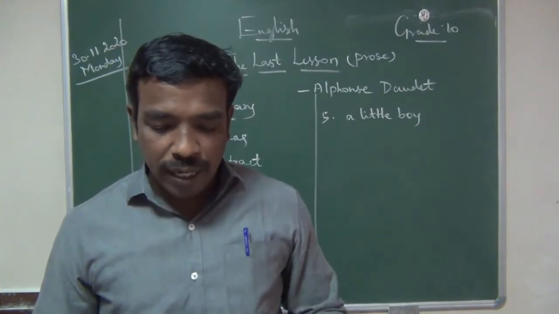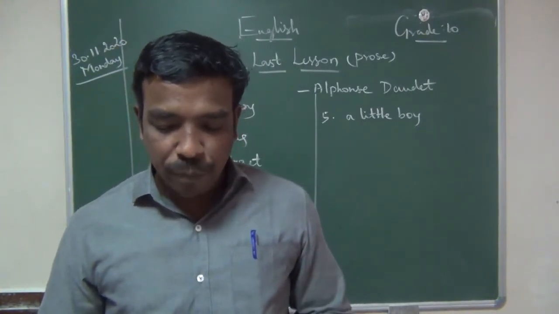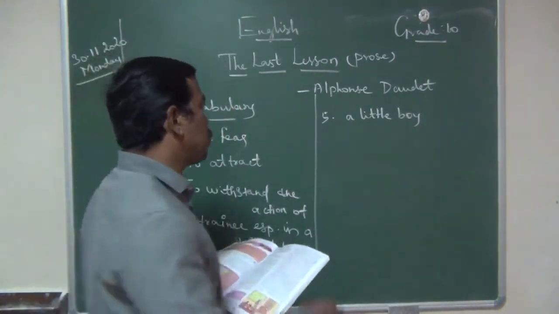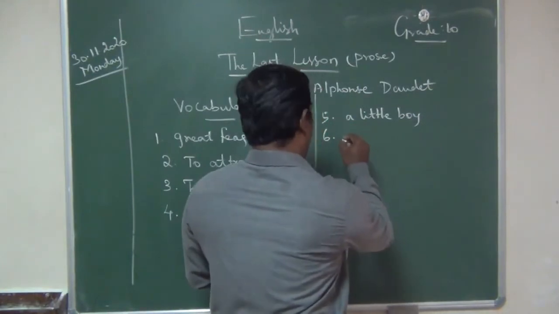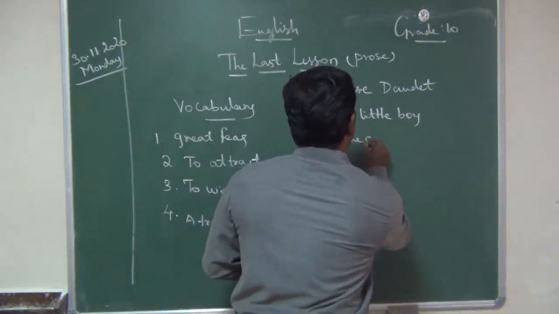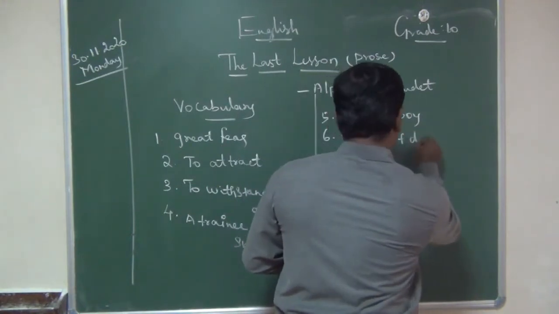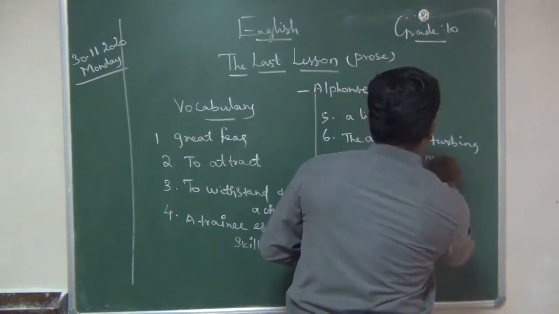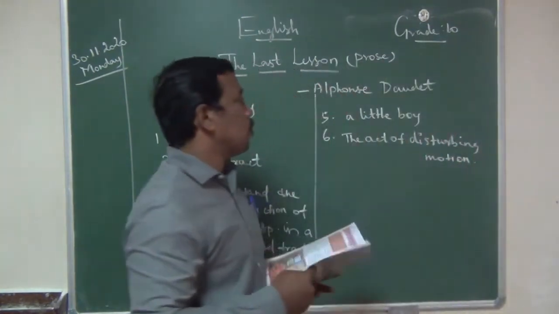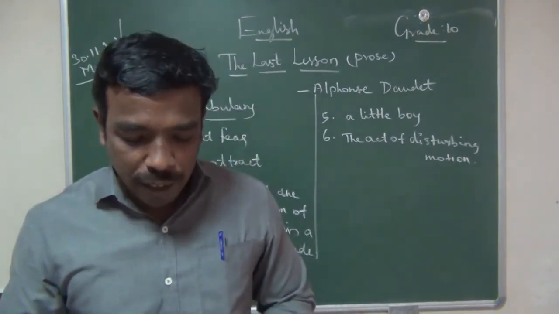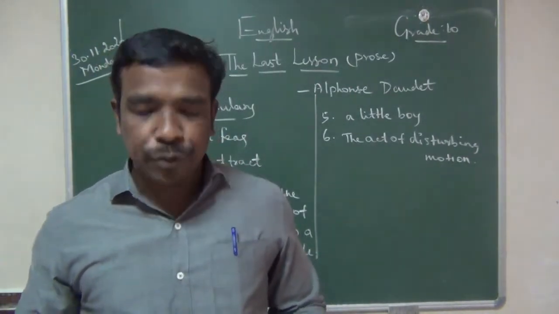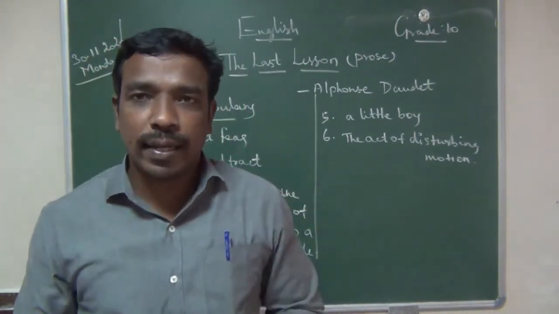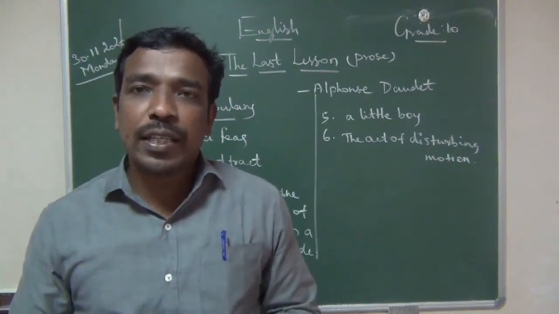I had counted on the commotion to get to my desk without being seen. What is the meaning of commotion? Commotion means the act of disturbing motion. So I had counted on the commotion to get to my desk without being seen. His intention was to go to his place without being seen by M. Hamel.